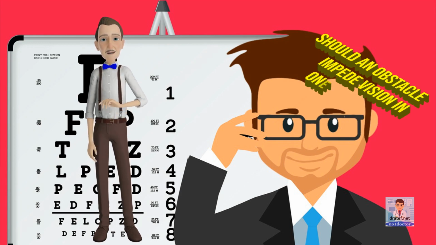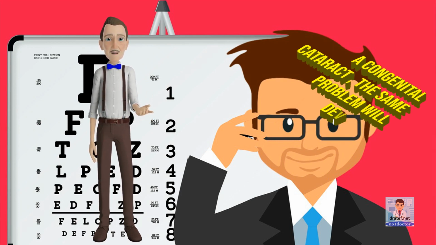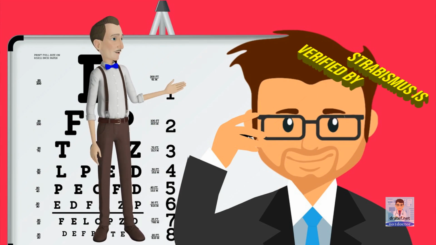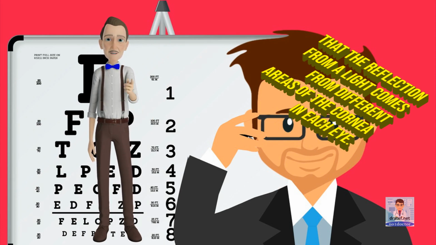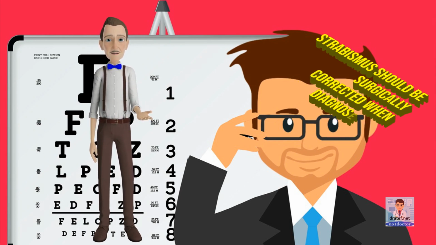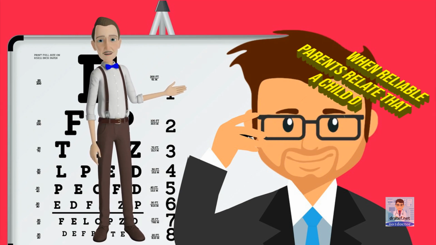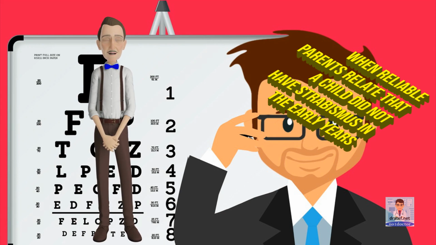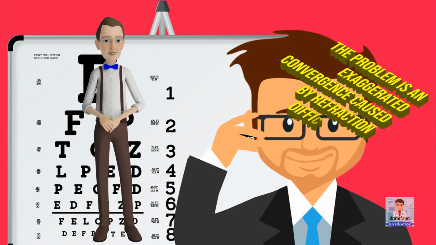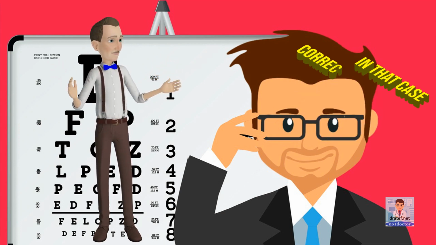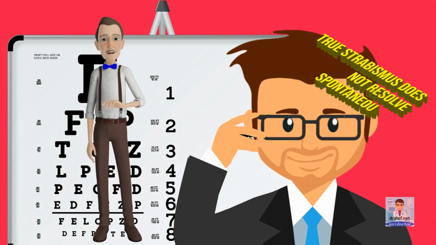Should an obstacle impede vision in one eye during those early years, for instance, a congenital cataract, the same problem will develop. Strabismus is verified by showing that the reflection from a light comes from different areas of the cornea in each eye. Strabismus should be surgically corrected when diagnosed to prevent the development of amblyopia. When reliable parents relate that a child did not have strabismus in the early years but develops it later in infancy, the problem is an exaggerated convergence caused by refraction difficulties. In that case, corrective glasses instantly resolve the problem. True strabismus does not resolve spontaneously.